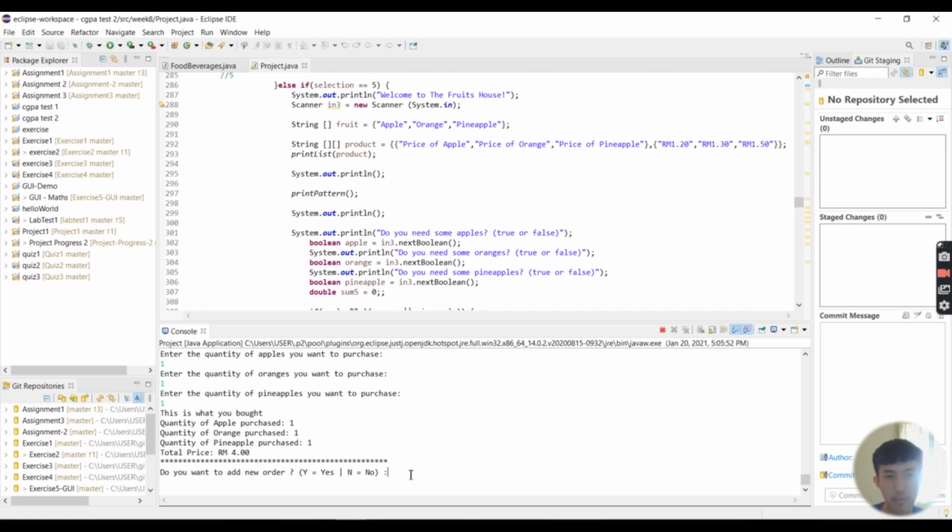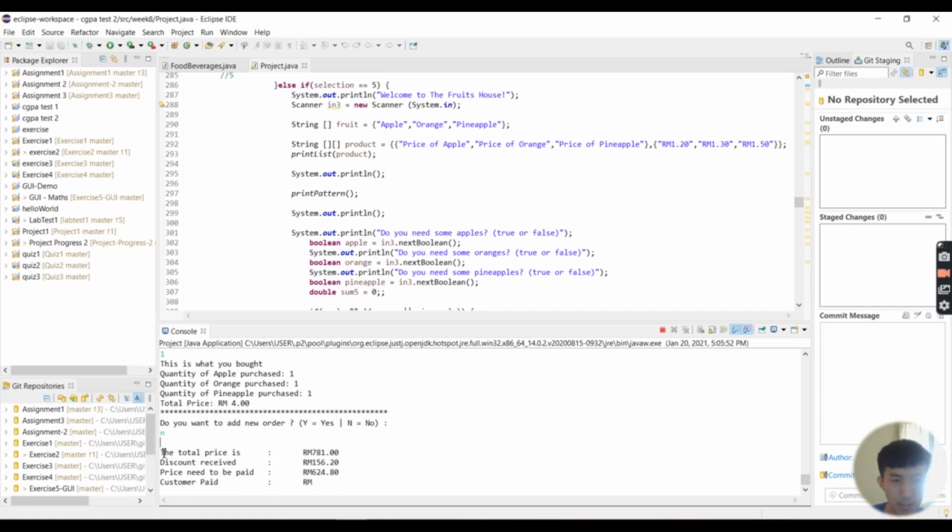So if the customer decides that they want to stop the order and make the payment, he or she may enter no or the letter N. Uppercase or lowercase doesn't matter.